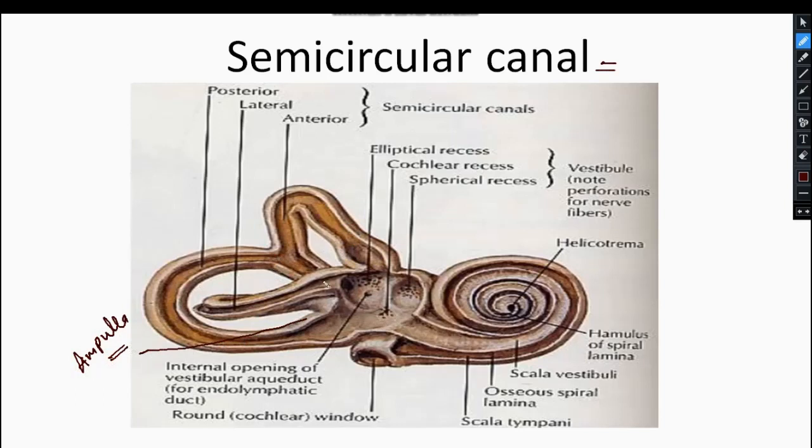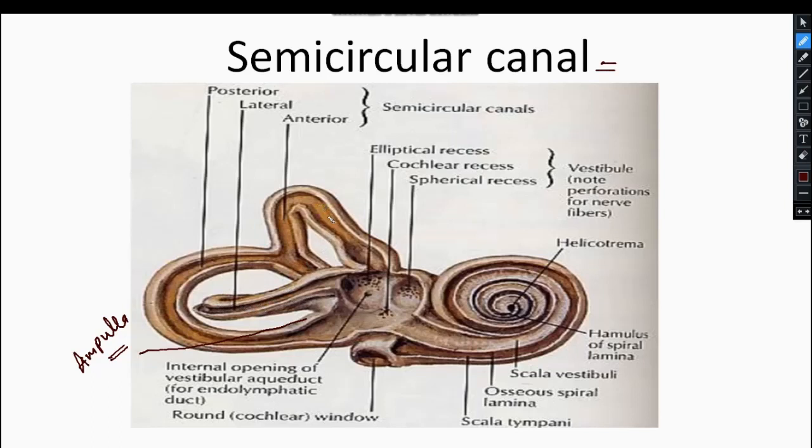So just see first the semicircular canals. The lateral semicircular canal is placed horizontally, parallel to the petrous part of the temporal bone.